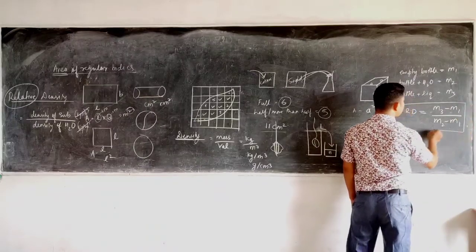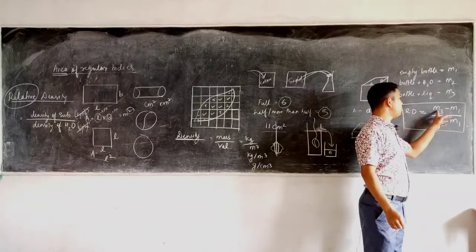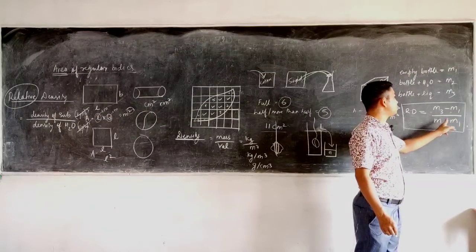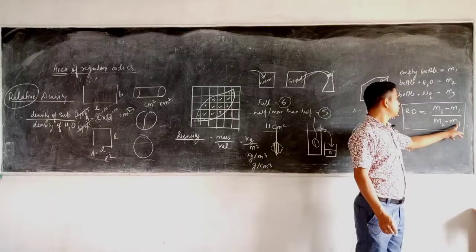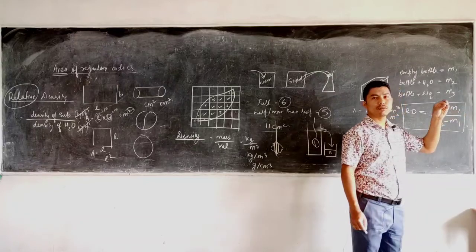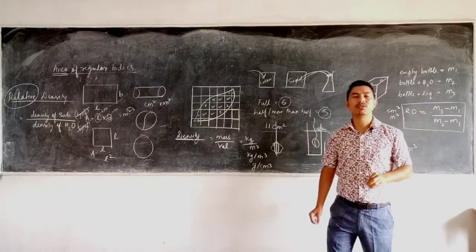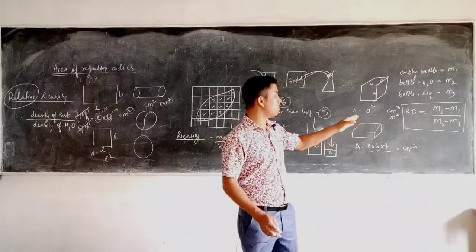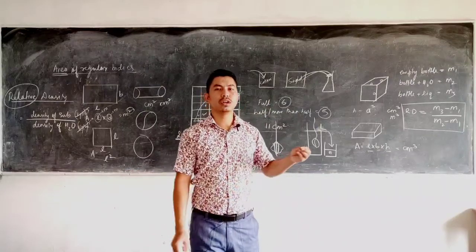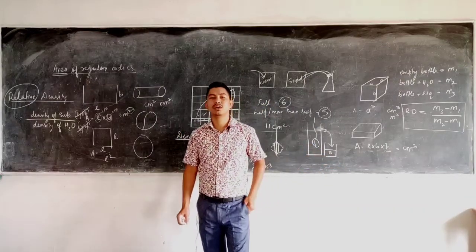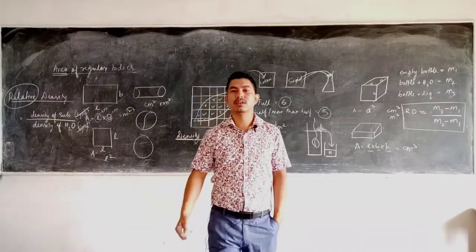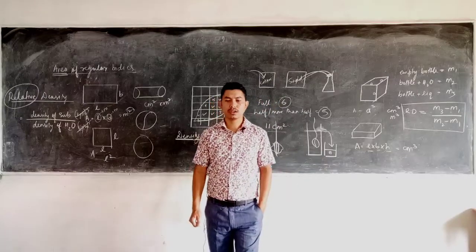So in this formula, what am I trying to do? From the mass of the bottle and the water, I am subtracting the mass of the bottle. From the mass of the bottle and the liquid, I am subtracting the mass of the bottle. So that means the relative density is also the ratio of the mass of the given liquid to the mass of the same volume of water. That is what this formula conveys to us. So the relative density is the ratio of the density of the substance to the density of water at 4 degrees centigrade. Why at 4 degrees centigrade, we will learn in other classes, if there is a topic covered in your syllabus.